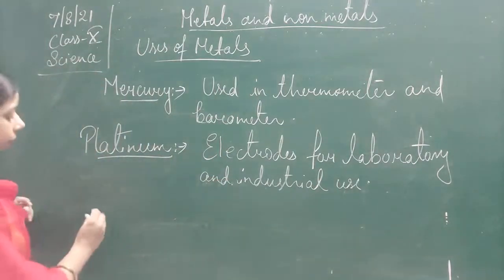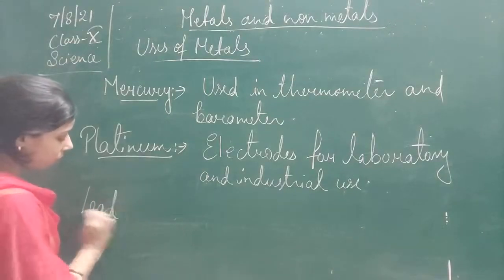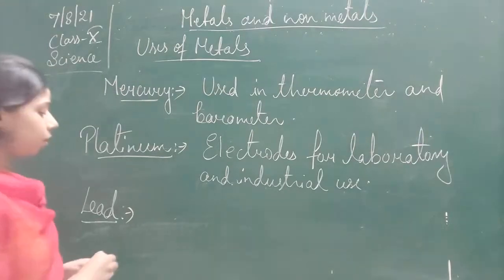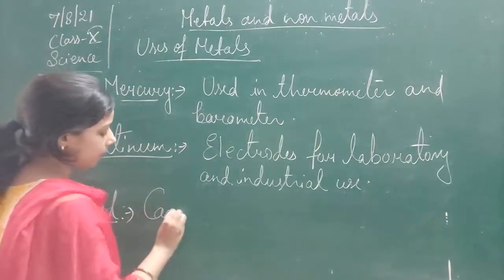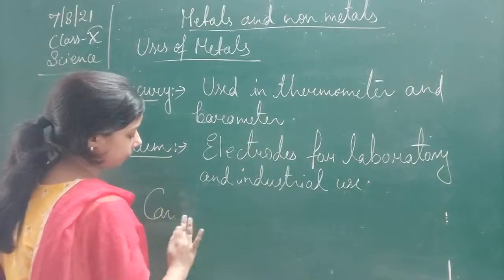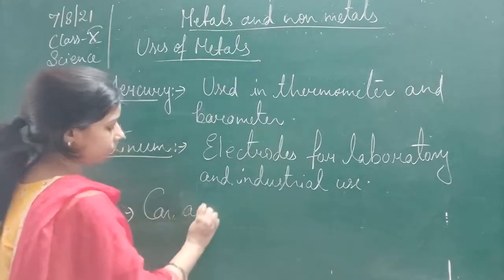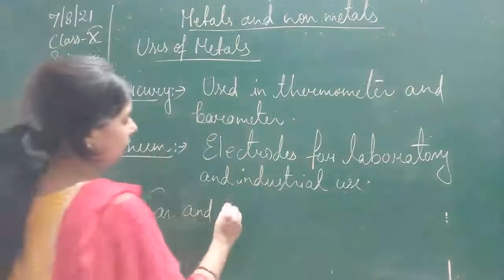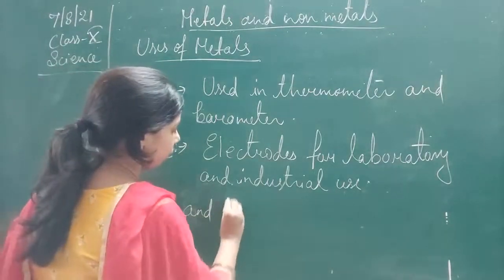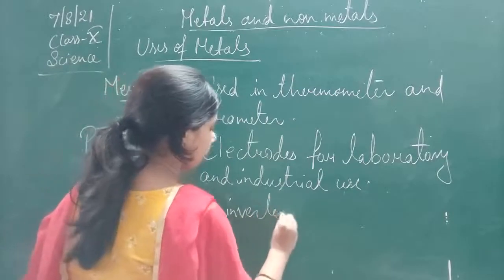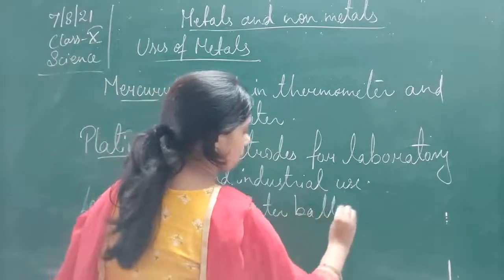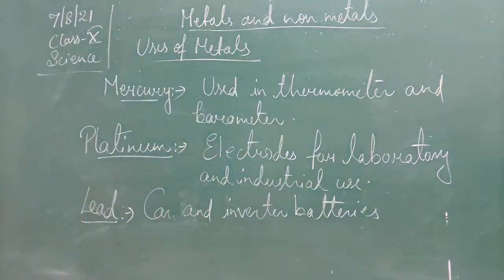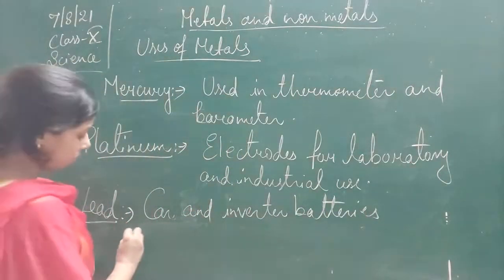Finally, lead. Lead is used in making inverter or car batteries. Then lead pipes are also used.